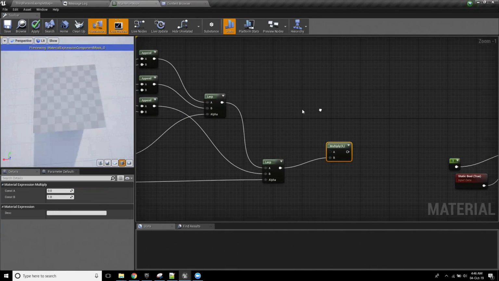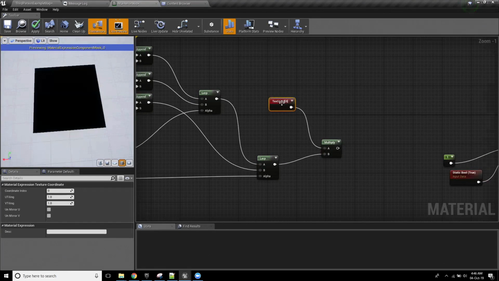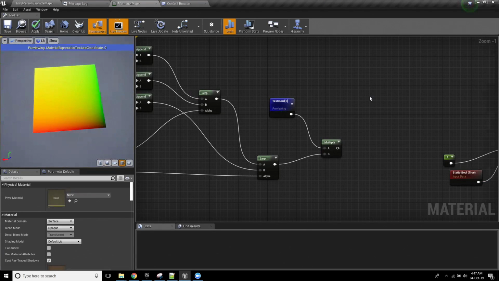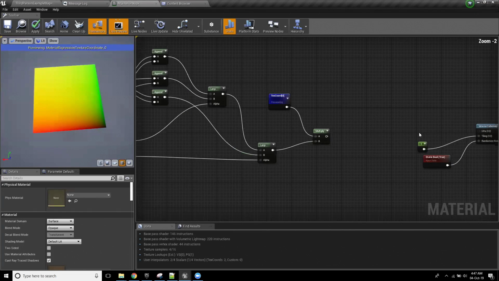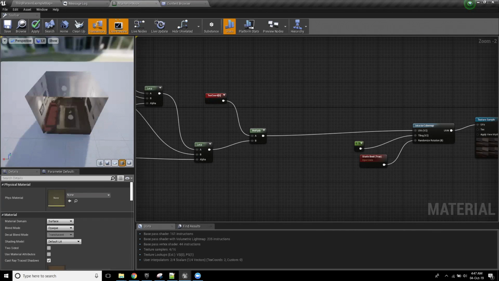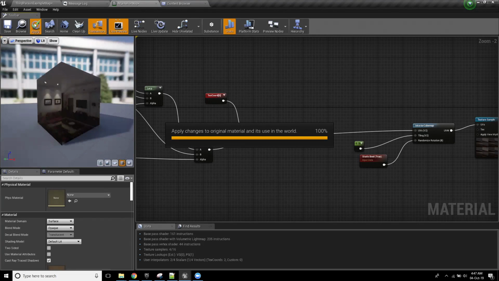So if I was to multiply that against a regular texture coordinate, which is just a standard UV map, and plug that in, by default that should look completely normal. So I'm just going to apply.